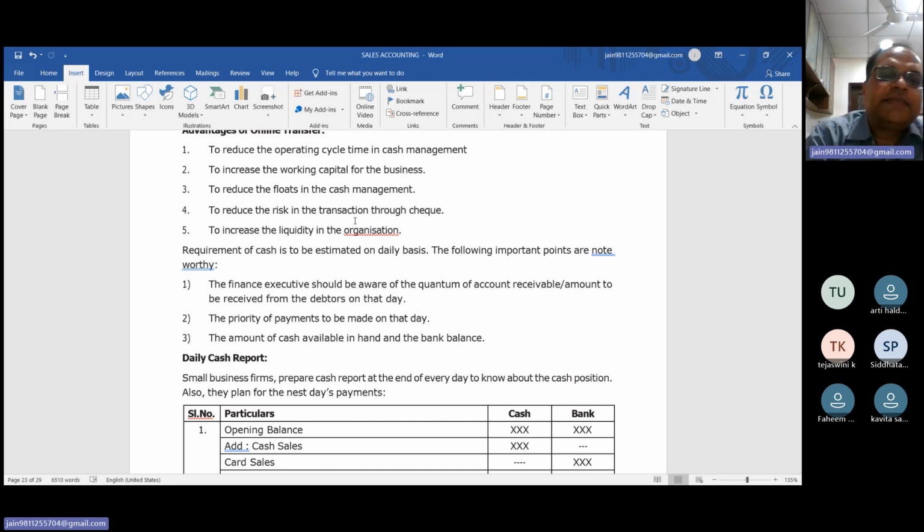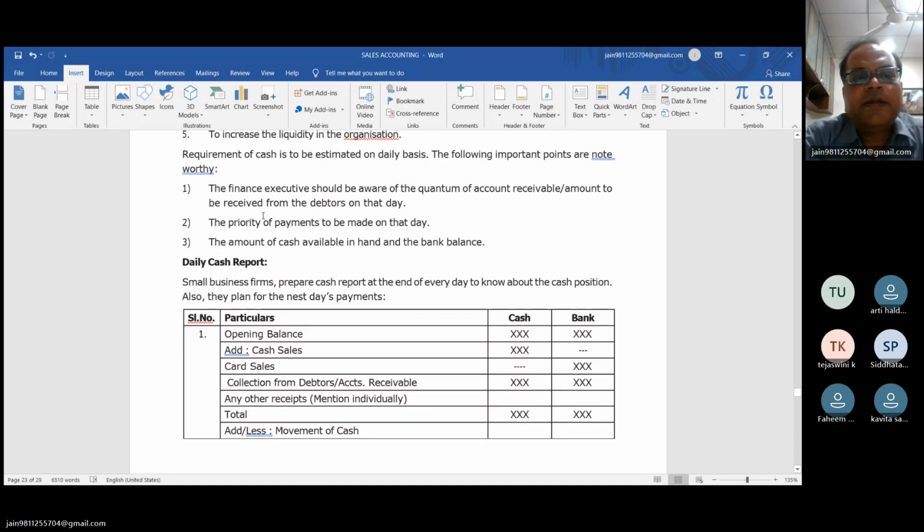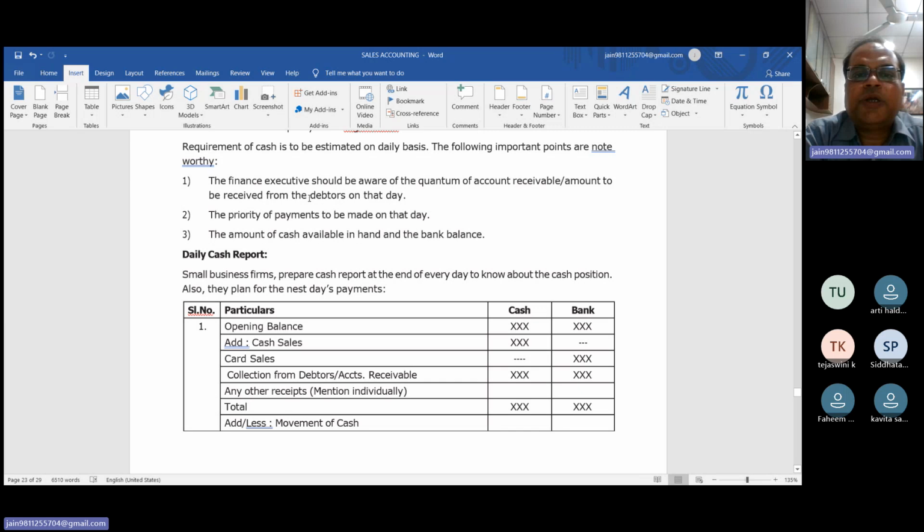And number last is to increase the liquidity in the organization. The requirement of cash is to be estimated on a daily basis, and the following important points are noted. Number first, the finance executive should be aware of the quantum of amount receivable and the amount to be received from the debtor on that date.